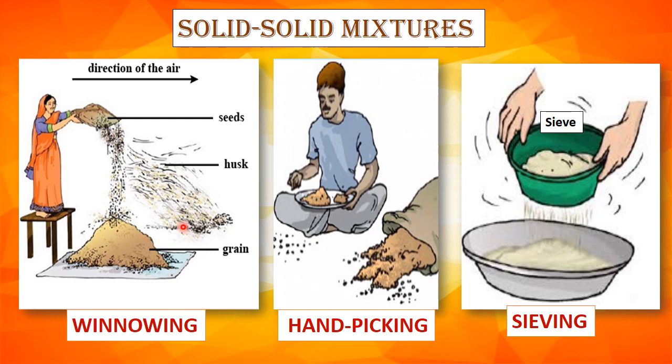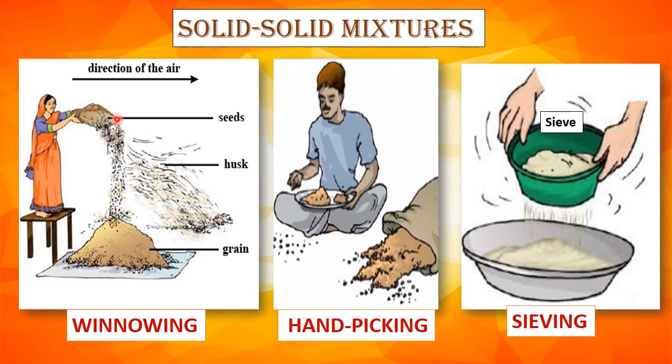Hand picking. Some impurities present in the mixtures are big enough to be easily picked by hands. Substances like pebbles, stones, eggshells present in pulses, rice and sugar, they are simply removed by picking them with the hands. Sieving. Some mixtures contain very fine particles as impurity like dust and sand.